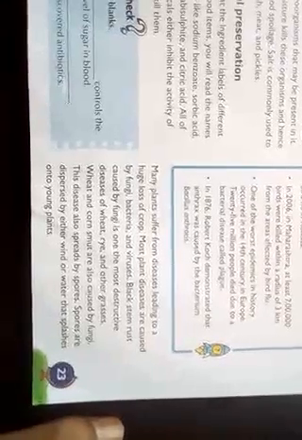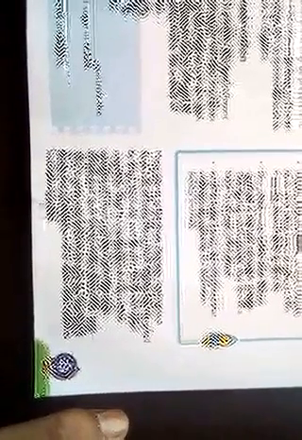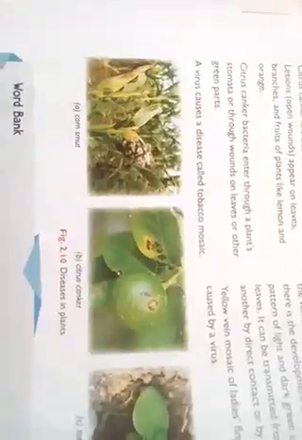Many plants and animals might be suffering from these diseases. If plants are suffering from these diseases, the crops will not grow properly. Some plants are affected by fungi, bacteria and viruses, which results in abnormal growth of plants, and they have diseases like this, as you can see in the diagram.